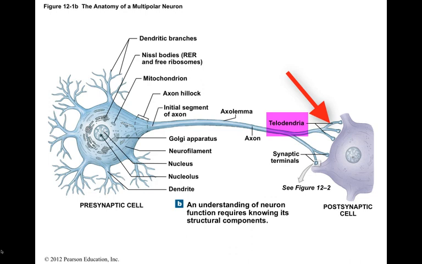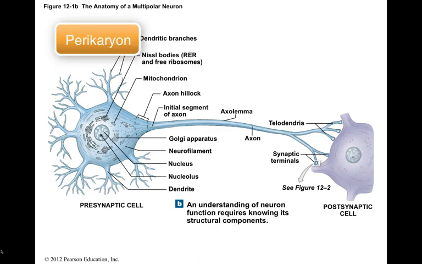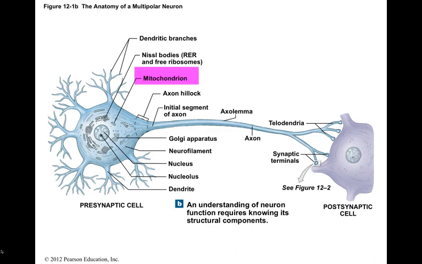branches called telodendria. The cell body, also called soma, contains a large round nucleus with a prominent nucleolus. The cytoplasm surrounding the nucleus is the perikaryon. The cytoskeleton of the perikaryon contains structures similar to the filaments and microtubules of other types of cells. The perikaryon also contains mitochondria, used to make ATP to meet the high demands of the active neuron.